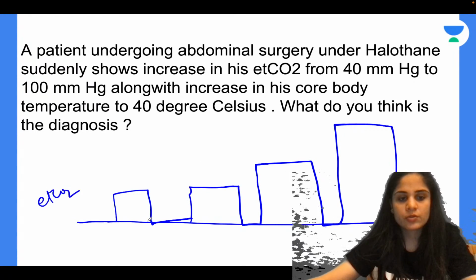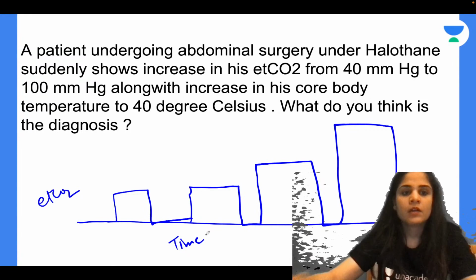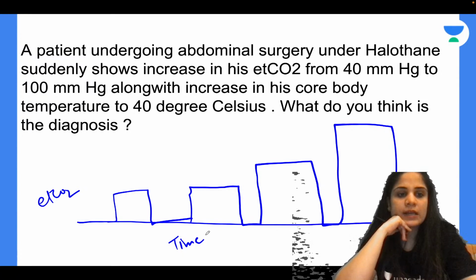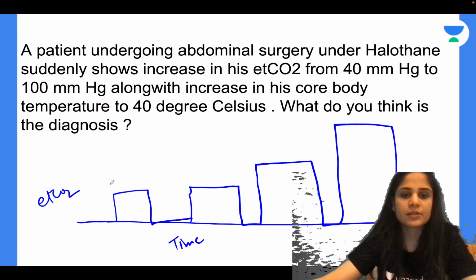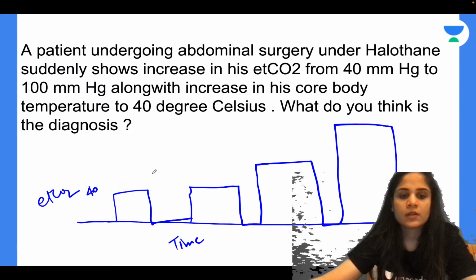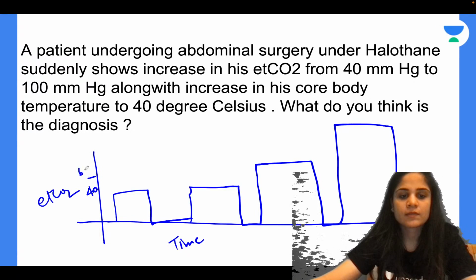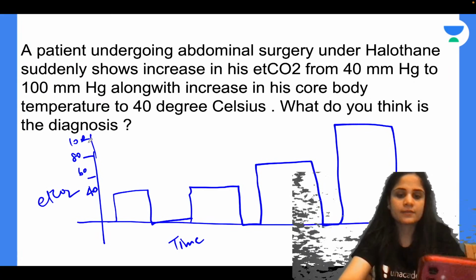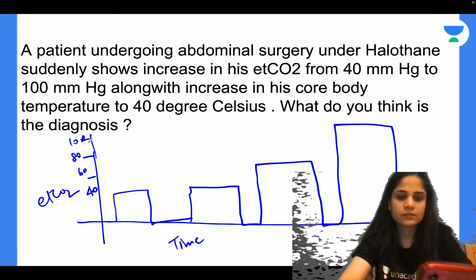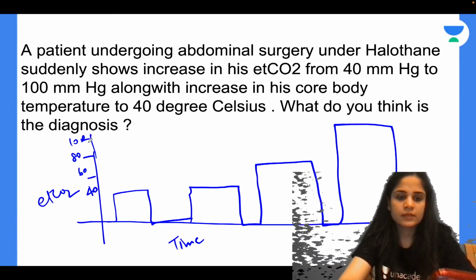A patient now, the next one over here. This is the EtCO2, this is the time. A patient undergoing abdominal surgery under halothane suddenly shows increase in his EtCO2 from 40 to 100 along with increase in his core body temperature to 40 degrees Celsius. What do you think is the diagnosis in this case? Rebreathing. No, that is not correct. Anything else?